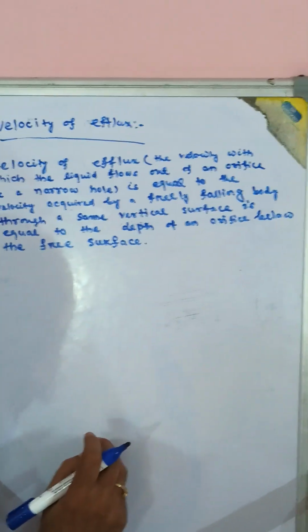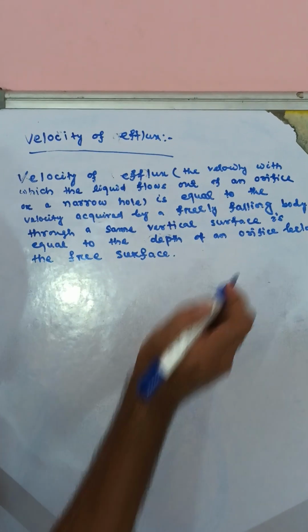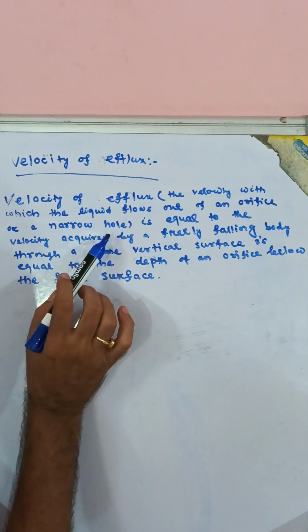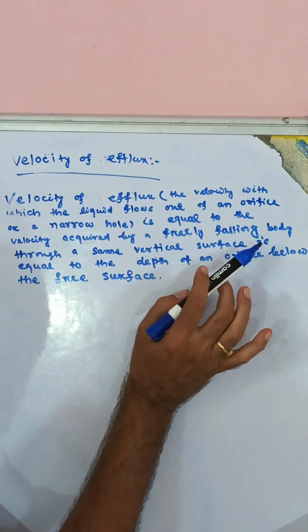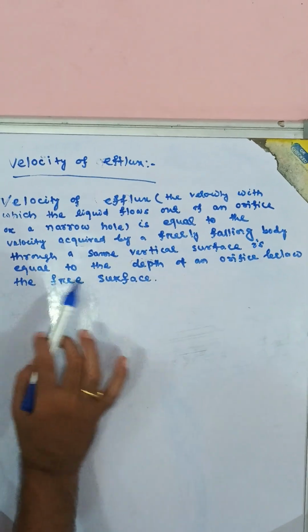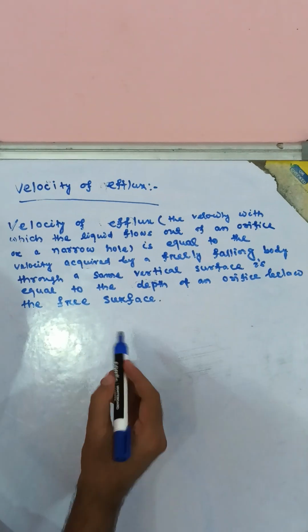Torricelli theorem states that the velocity of efflux, the velocity with which the liquid flows out of an orifice or a narrow hole, is equal to the velocity acquired by a freely falling body through the same vertical distance, which is equal to the depth of the orifice below the free surface.